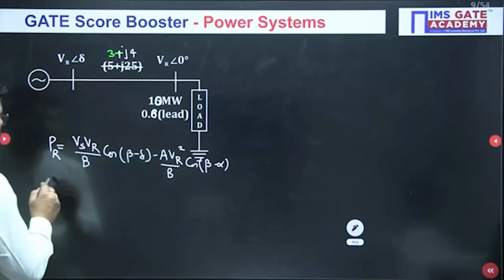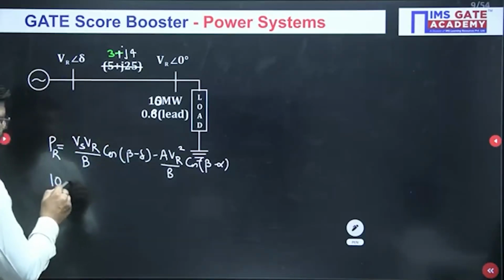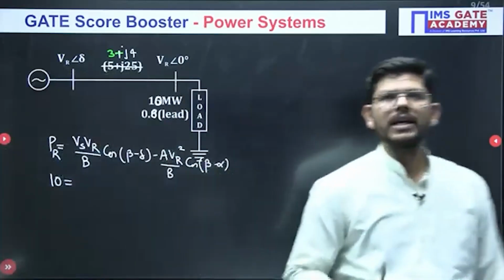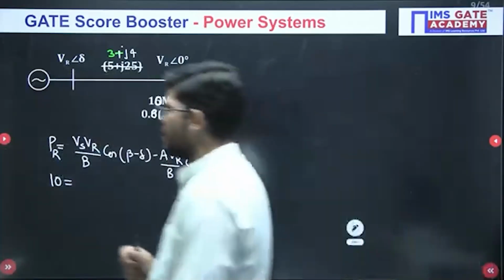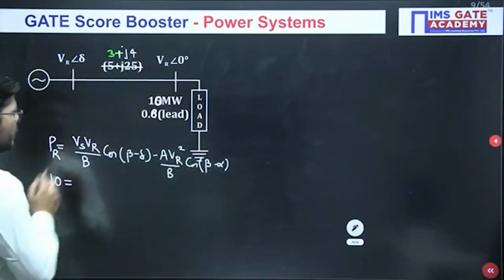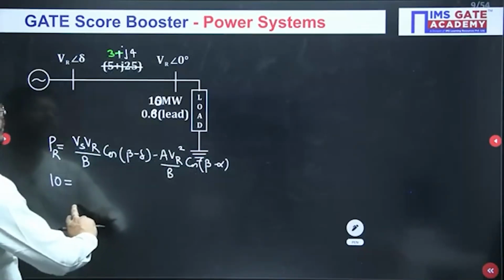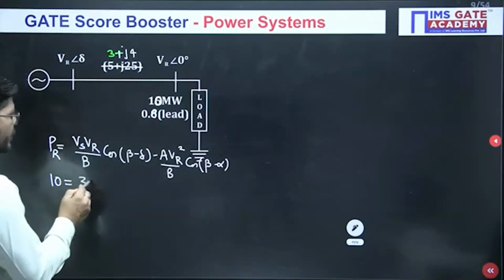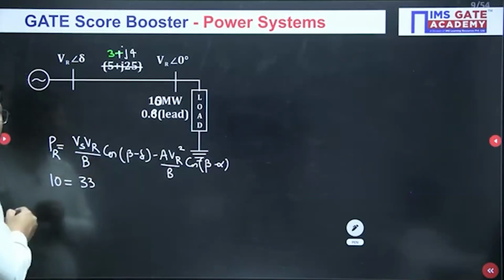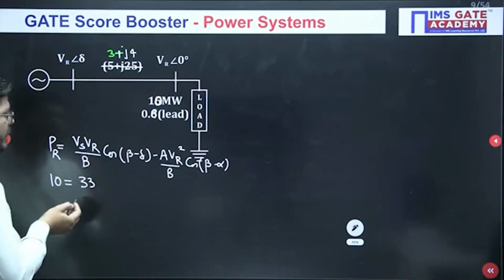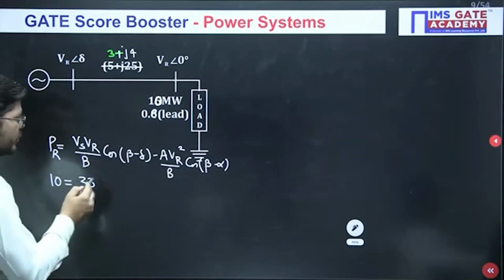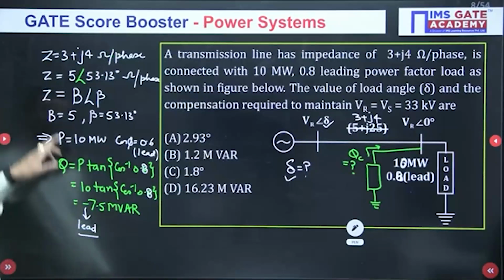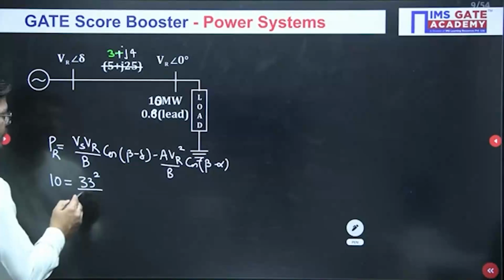Okay, now this value is given to us, which is 10 megawatt. Okay, PR, what you have to take? PR you can take 10 megawatt. Okay, so PR value is 10 megawatt, and what is Vs and Vr? We are maintaining Vs and Vr equal to 33 kV. Okay, so both will be 33 into 33, so kV will be converted into megawatt. That's why I am not writing the units. Okay, so it will be 33 square upon B. So what is the value of B? B value will be 5.